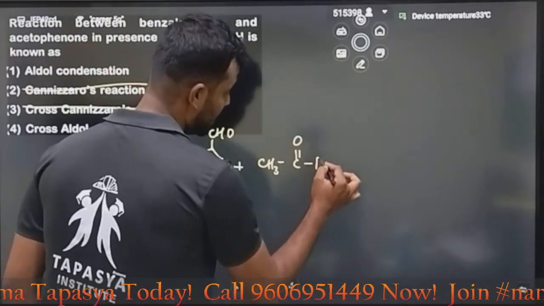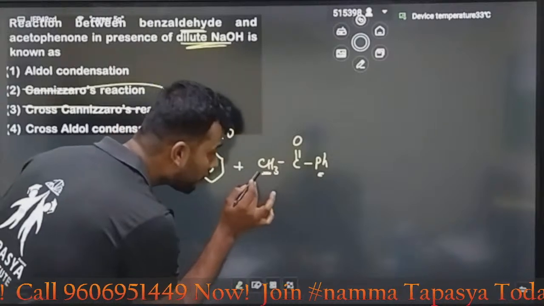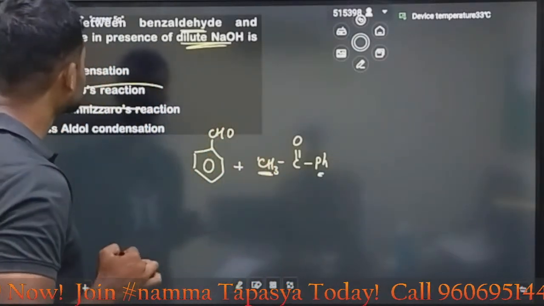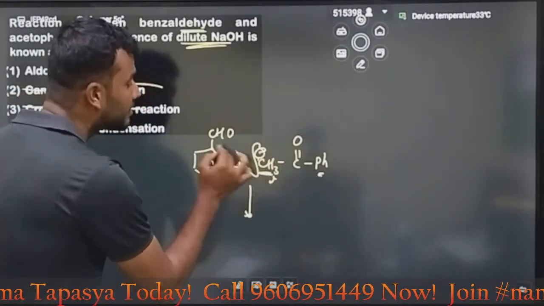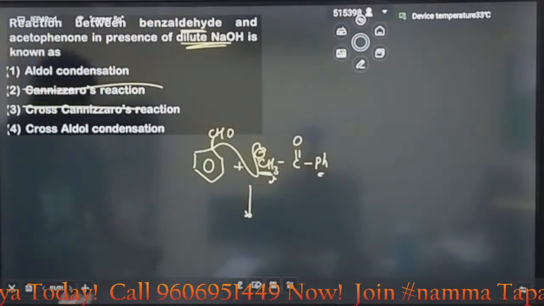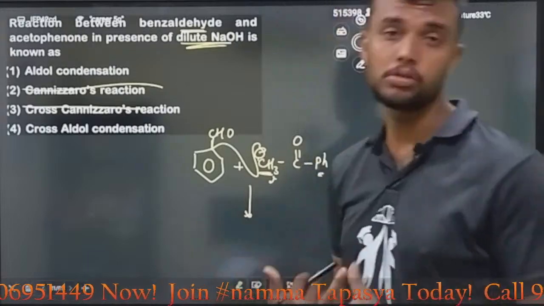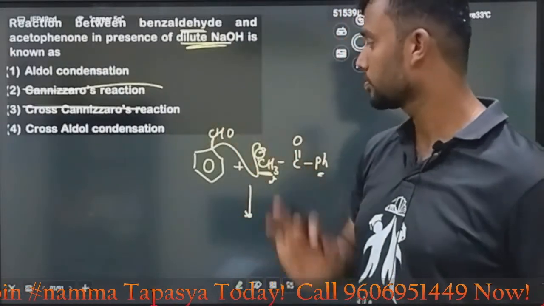Acetophenone, you must know the benzene part. But here we have hydrogen in the alpha position. Then what will happen? Here the CH2 minus enolate ion is formed. It will attack here. Then what do we get? We will get the intermediate, alpha beta unsaturated. If we eliminate the molecule, water dehydration happens. What we will get? We will get the product.